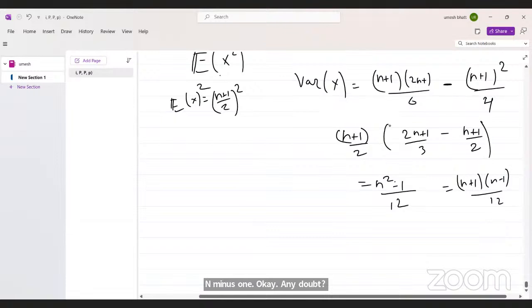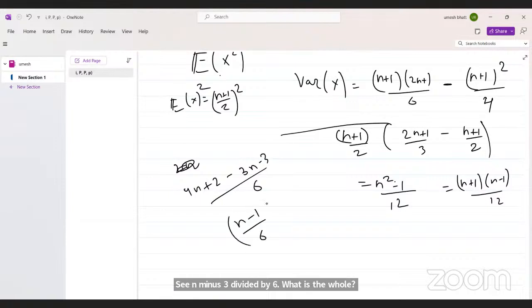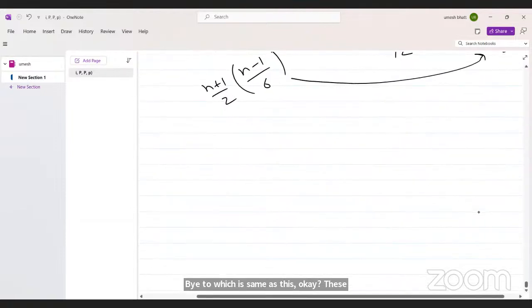Okay, I will open this. N to 4n plus 2 minus 3n minus 3 divided by 6. What is the one? N minus 1 by 6. And what is this? This is n plus 1 by 2, which is same as this. Okay, these two things are same. Any doubt?